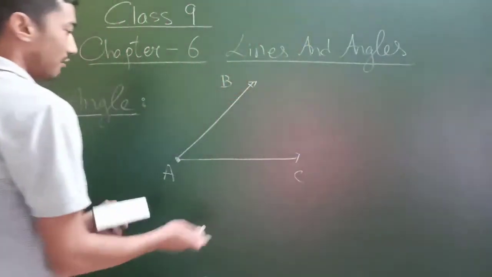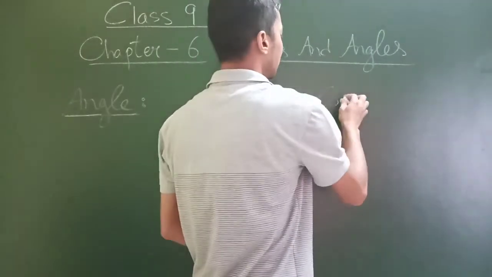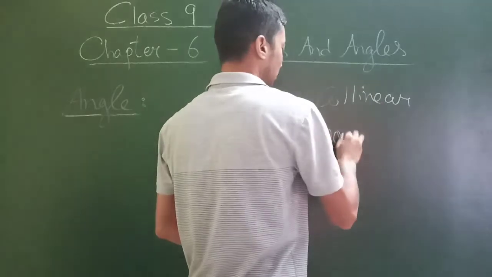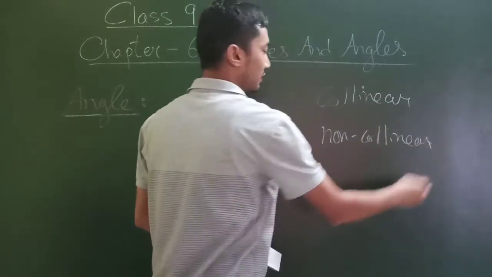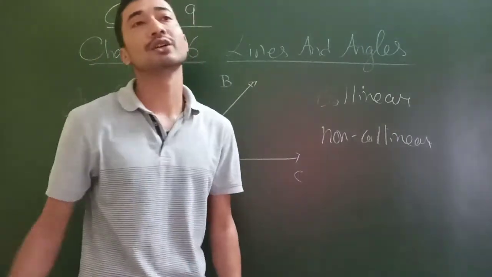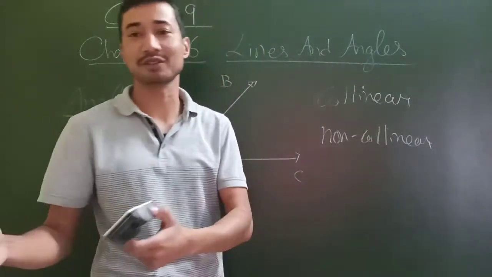An angle is formed by two non-collinear rays. What happens is, this is what collinear means. Now, what is the meaning of collinear and non-collinear? It's quite simple. Collinear means together, right? Non-collinear means separate. That's what we call collinear and non-collinear, right?